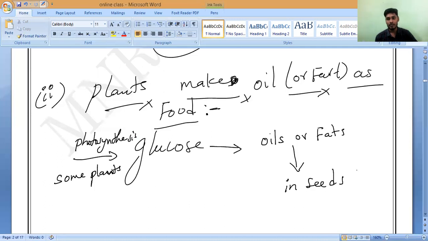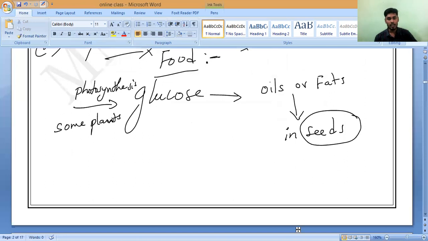Where will they store it? They will not convert it into starch; they will directly convert it into fats. That is what I'm saying. Some plants convert it into starch, and some plants convert it into fats. That is the characteristic. So certain plants only, not all the plants.